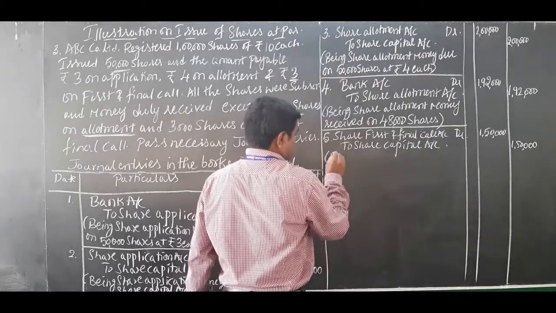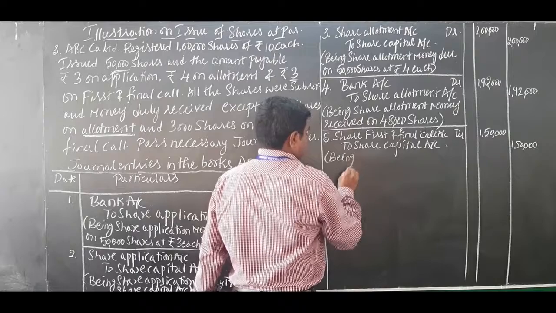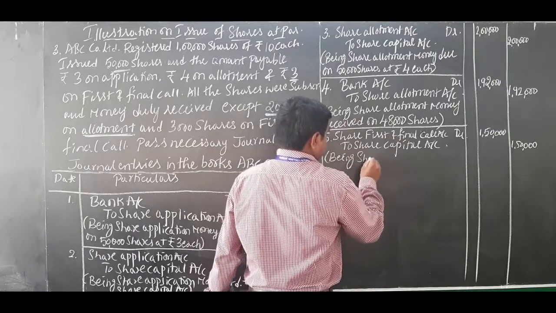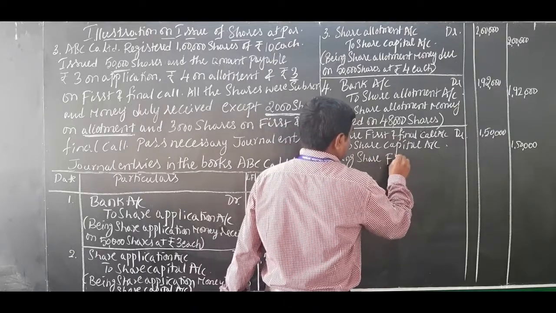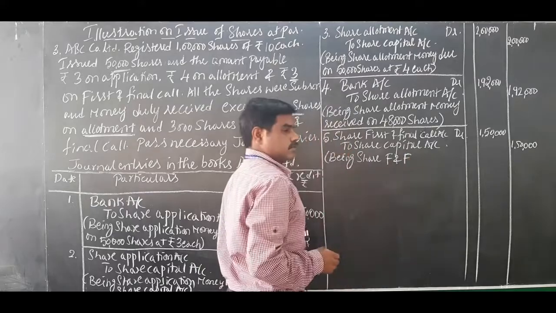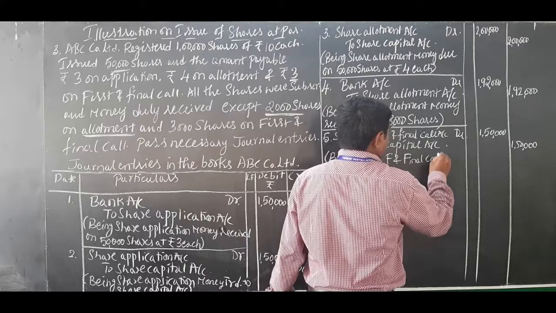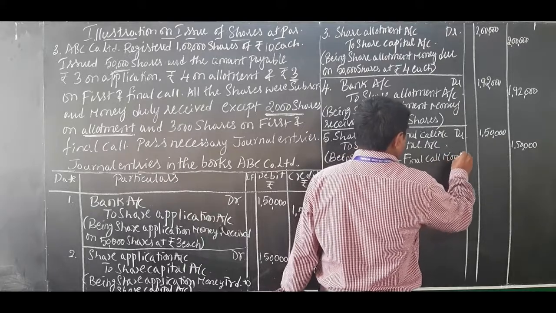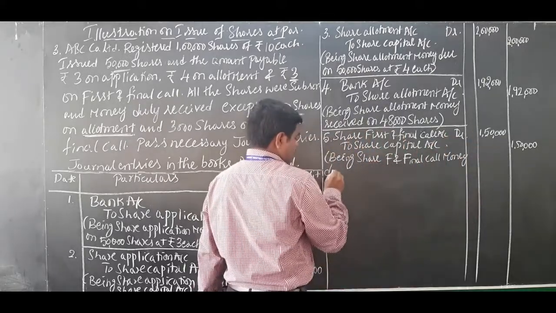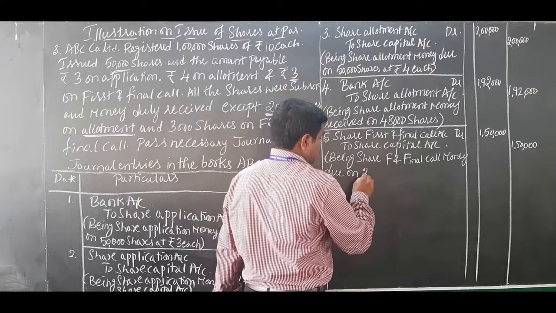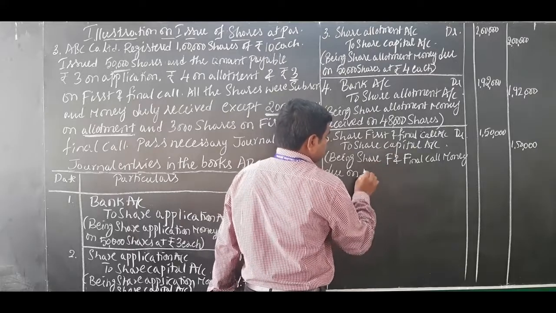Narration: being share first and final call money due on 50,000 shares.